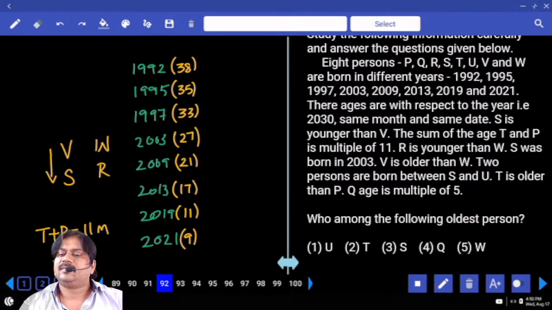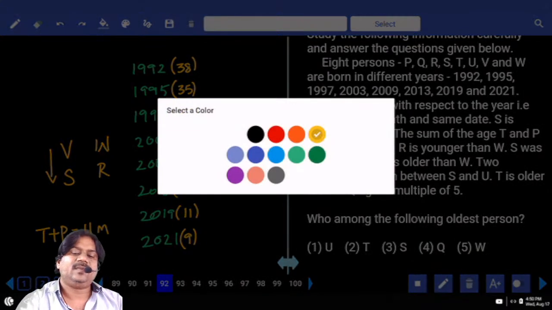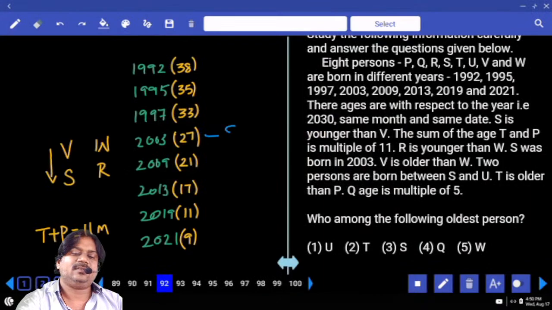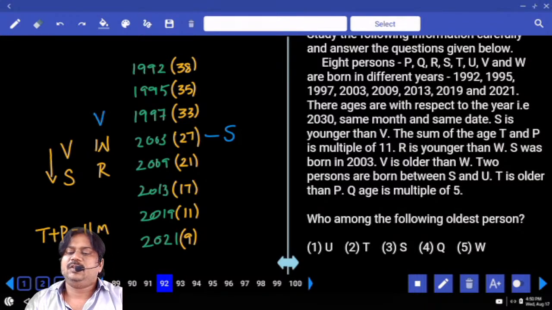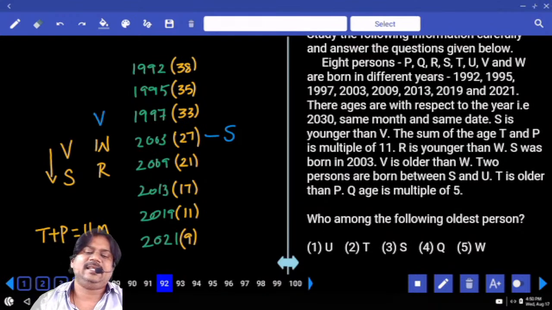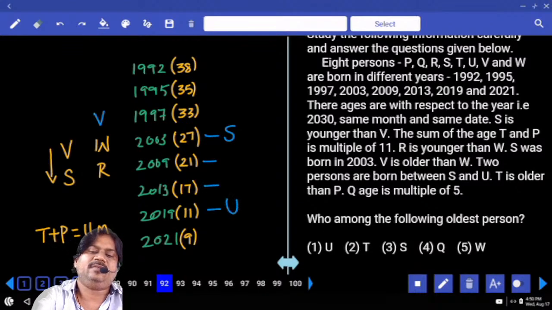Next, S was born in 2003. V is older than W. Two persons are born between S and U. One person, two persons, is it the place of U in one of the possibilities? Yes. Is U in one of the possibilities? Yes or no?